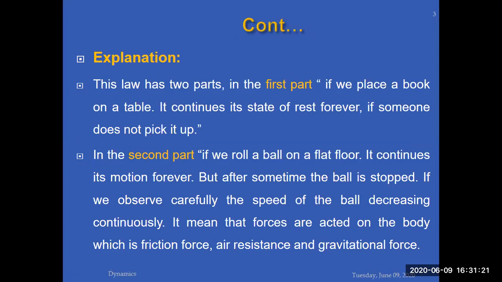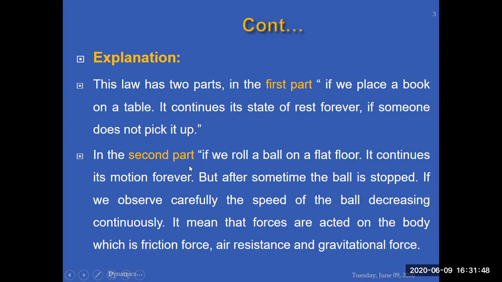So, what's the explanation? This law has two parts. In the first part, if we place a book on a table, it continues its state of rest forever if someone does not pick it up. So this is one portion: if a body is at rest, it will remain at rest unless and until someone picks it up or applies a force on it.